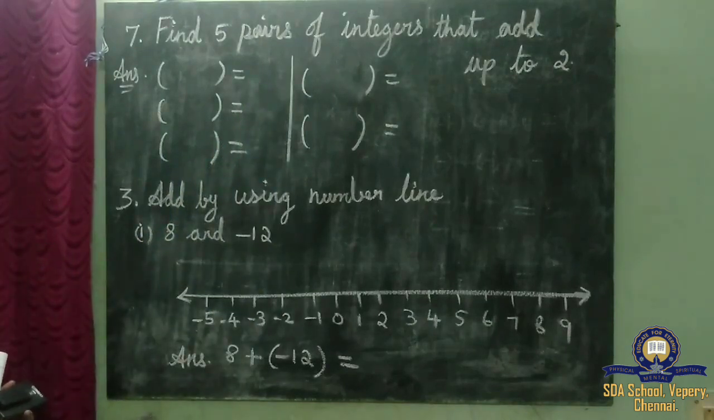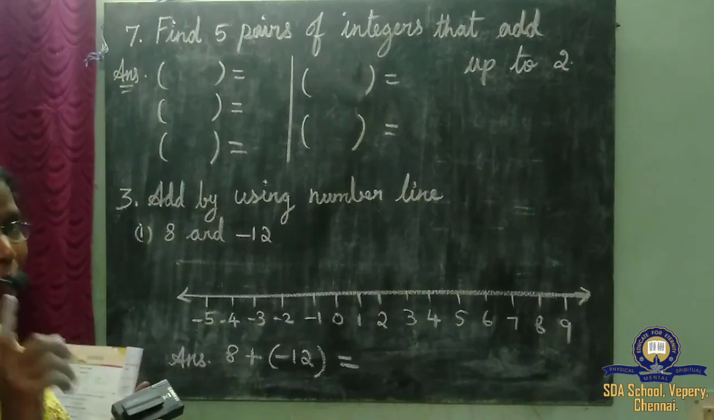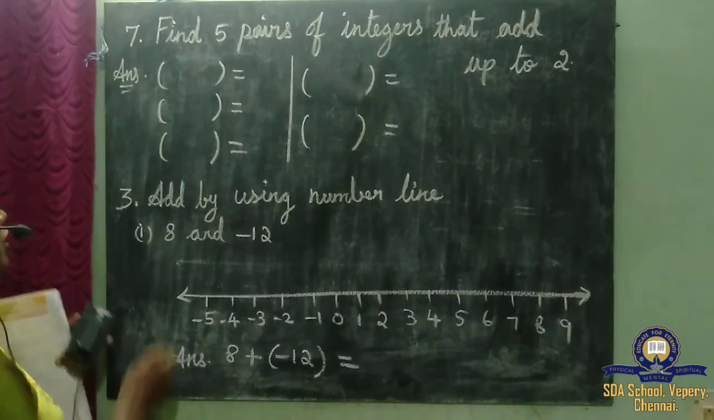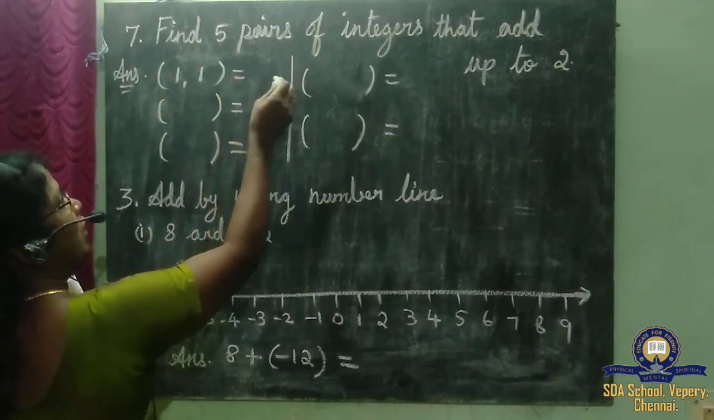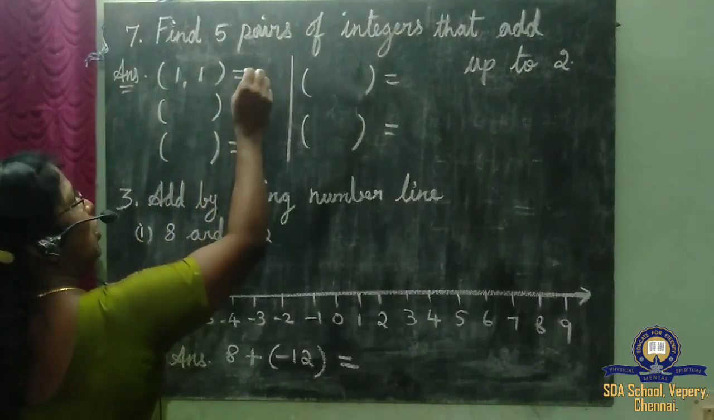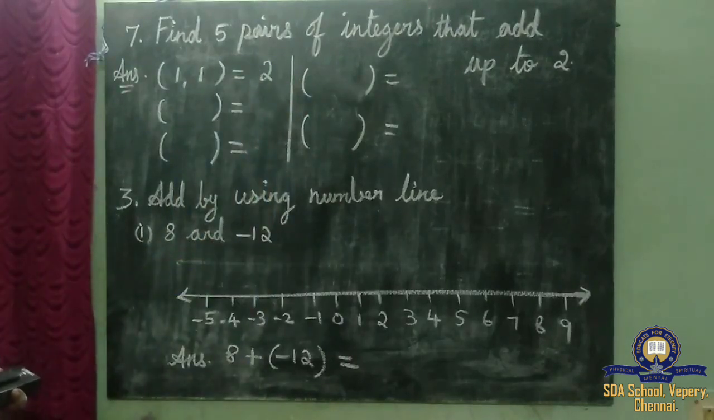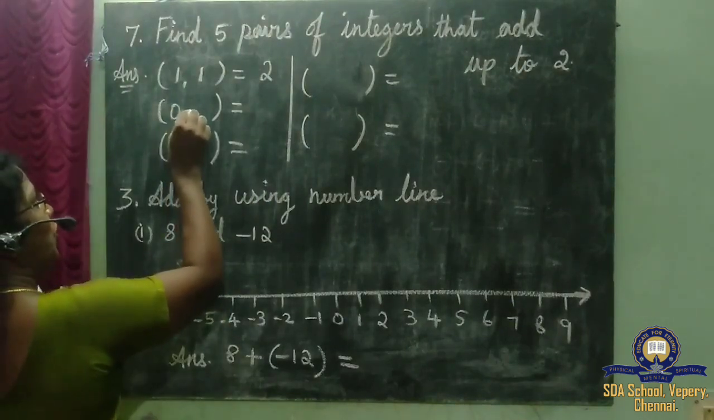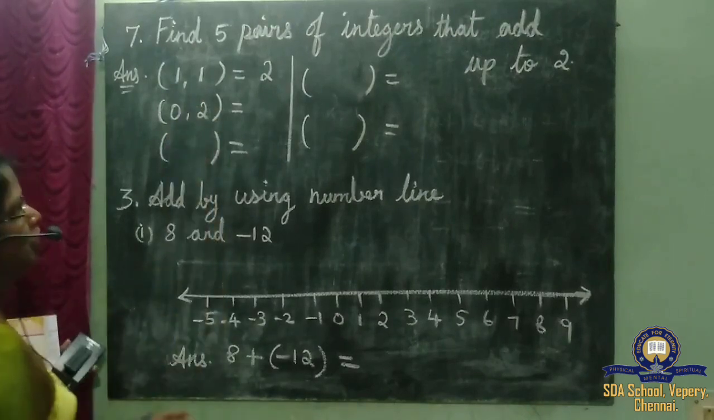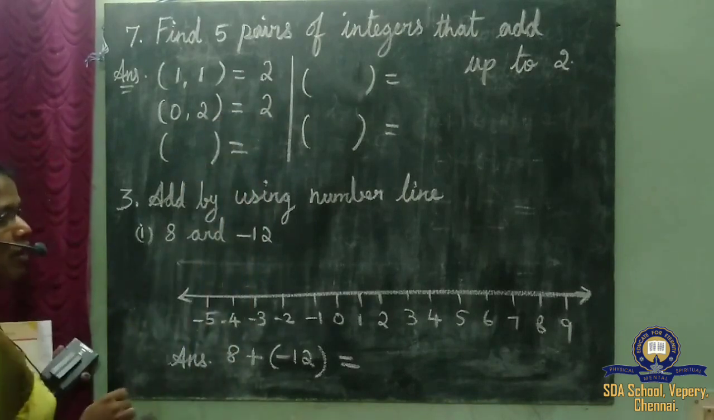Okay, let's find. Can you say any pair? The answer should come 2. Shall we take 1 and 1? Yes, 1 plus 1 is 2. Okay, any other pair? Okay, 0 comma 2. 0 plus 2 is 2.